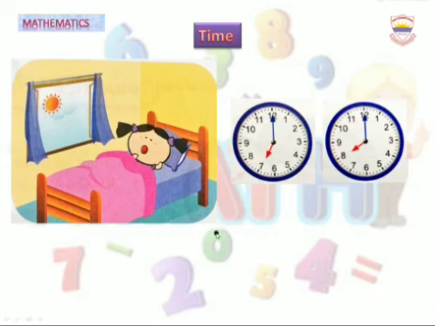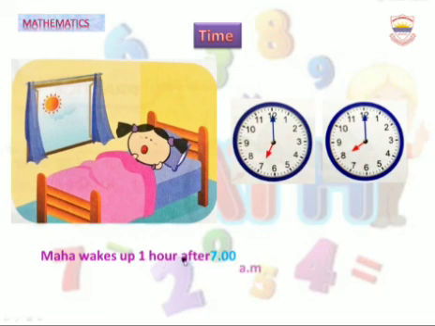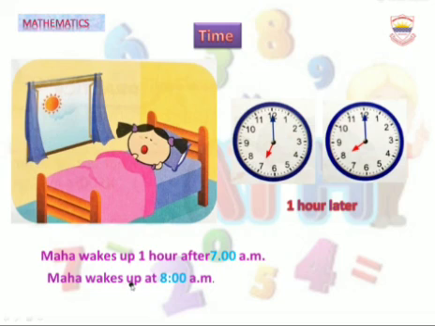Maha wakes up 1 hour later, 7 a.m. 1 hour later than 7 a.m. is 8 a.m. What time does Maha wake up? Maha wakes up at 8 a.m.